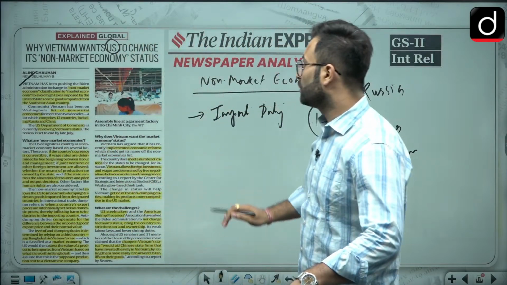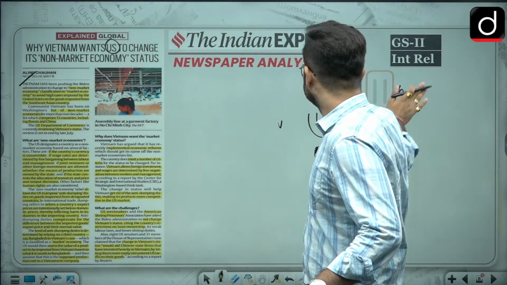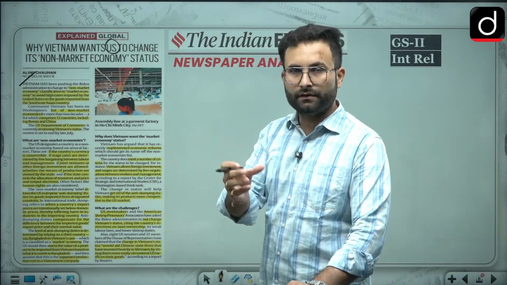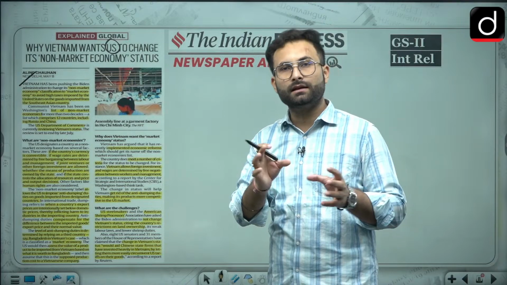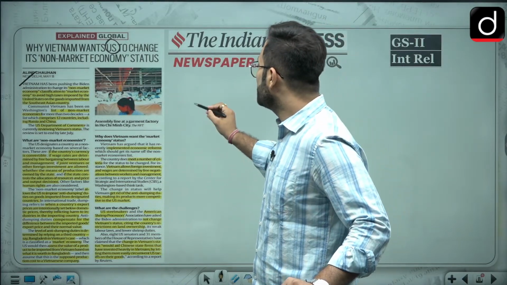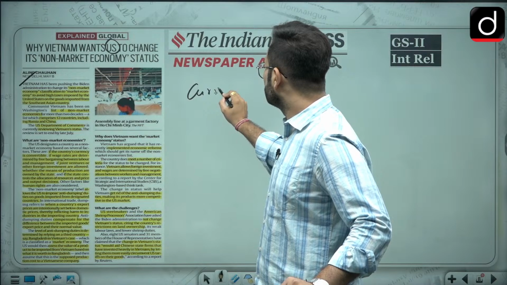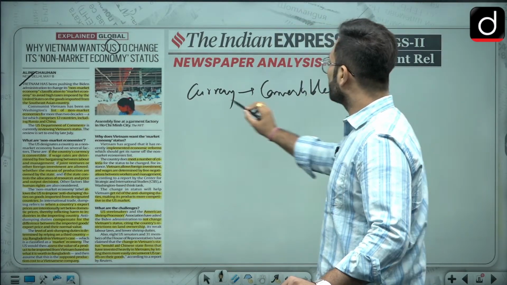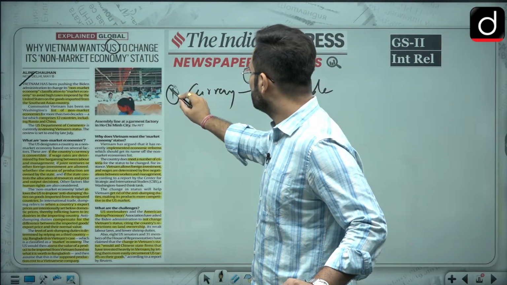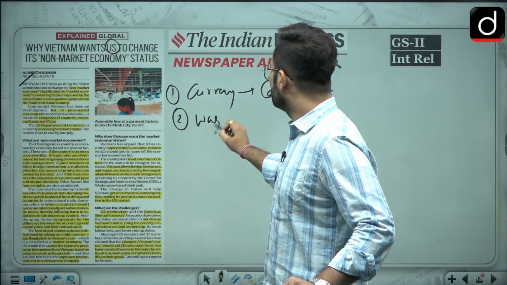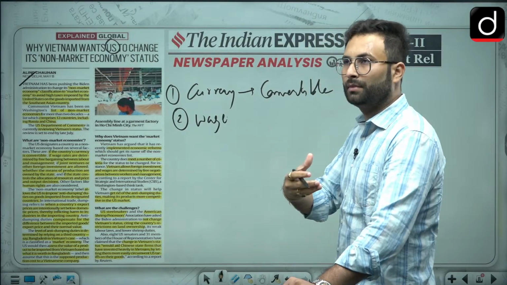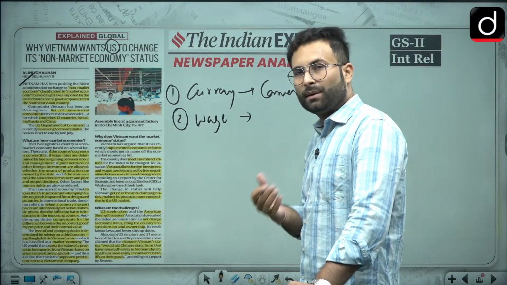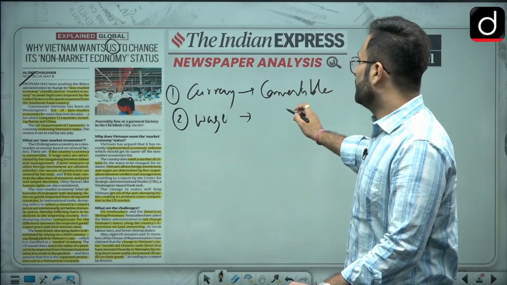Now what is a non-market economy? There are certain conditions, and if these conditions prevail in that country, then you can say that it is a non-market economy. First condition: if the country's currency is convertible. Second: wages in the country, like Vietnam, if we are talking about it, whether the wages are determined by the labor and the management.